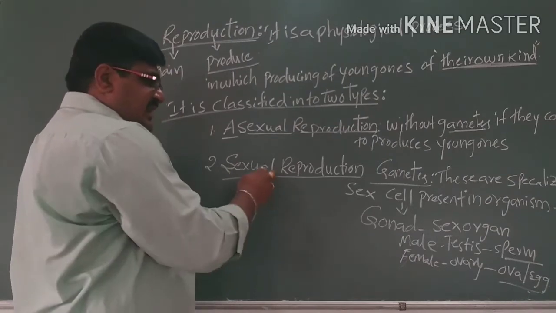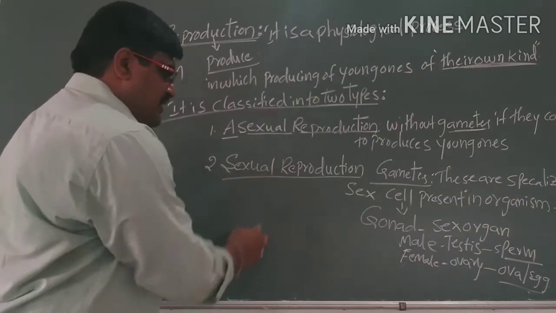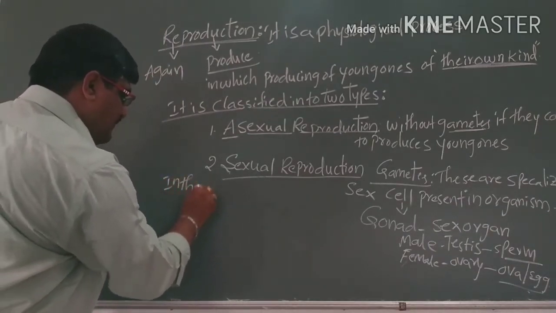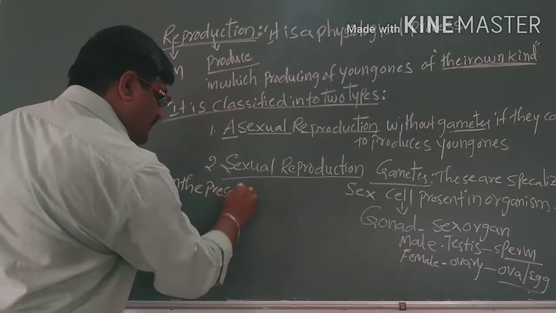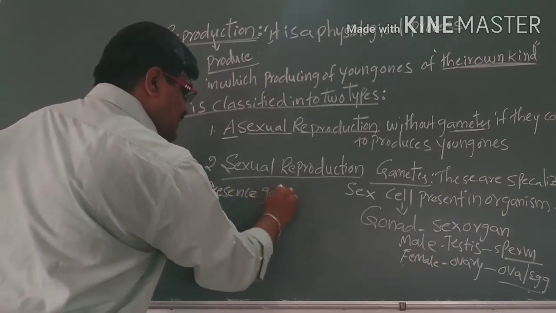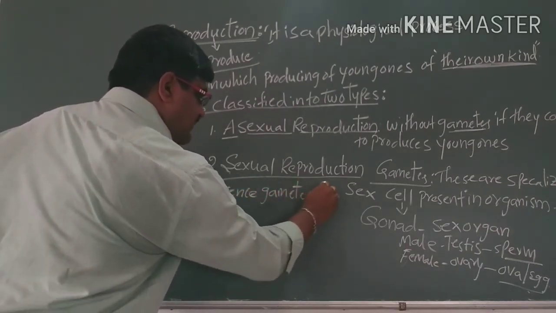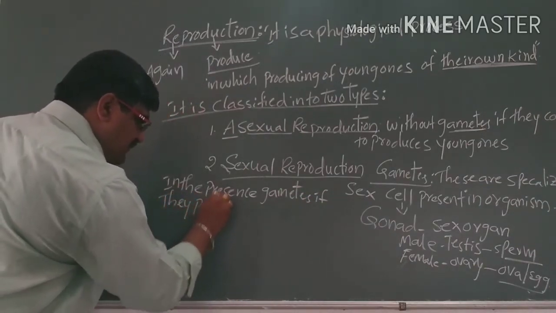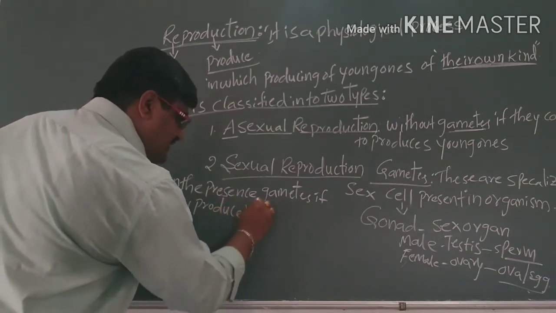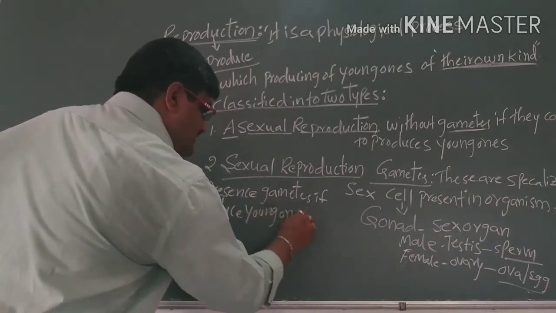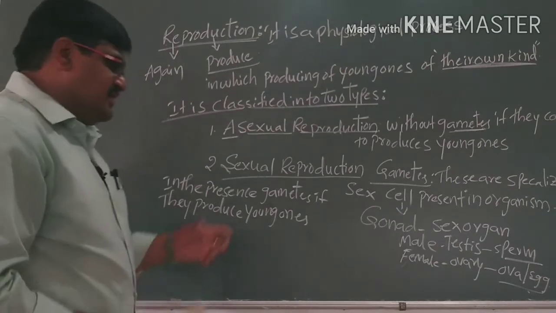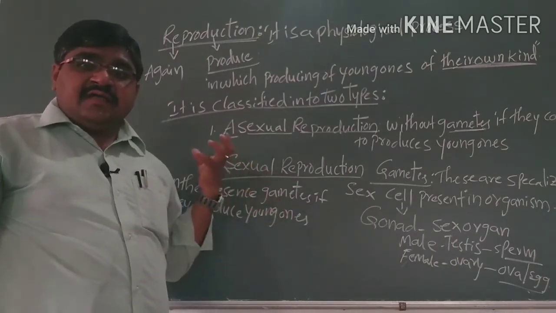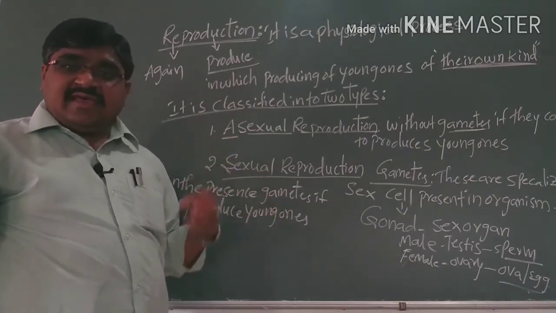Sexual means in the presence of gametes. If organisms can produce young ones in the presence of gametes, it is called sexual reproduction. Sexual means gametes are present. What do gametes mean? The gonads produce the gametes.